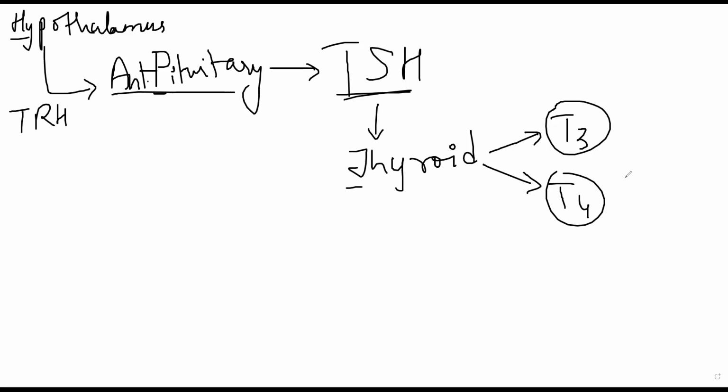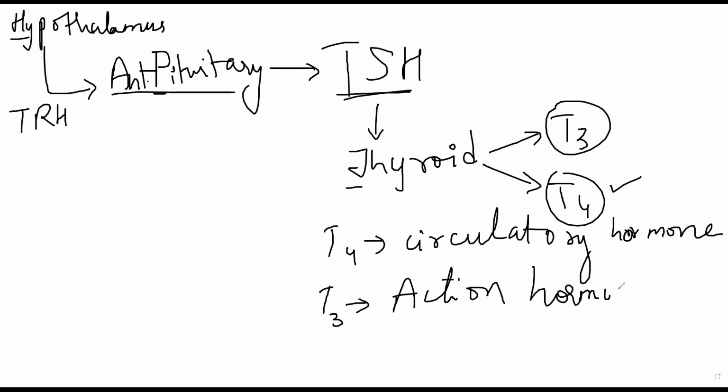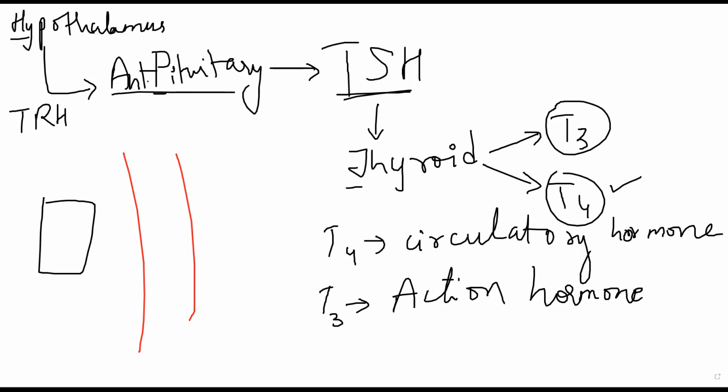Okay, so just in case you do not know that, T4 is the main circulatory hormone, meaning in your blood most of the time in higher concentration you will find T4. This T3 is the action hormone. So essentially what happens is, on a cellular level, let us suppose I have a cell like this. ठीक है, बाजू से आपका ब्लड जा रहा. ठीक है, ब्लड वेसल्स है, वहां पर से ब्लड जा रहा.